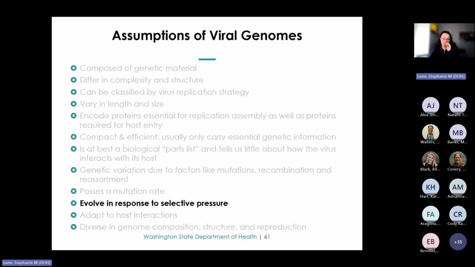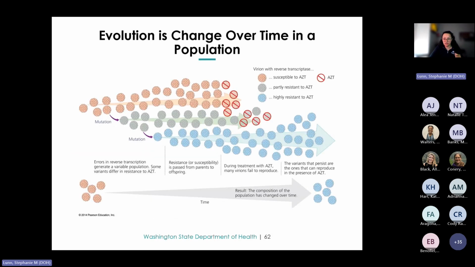And throughout the course of these lectures, I have basically talked a little bit about evolution, and viruses, in particular viral genomes, tend to evolve in response to selective pressure. So a lot of what we have discussed about virus evolution might raise the question, well, what is evolution?